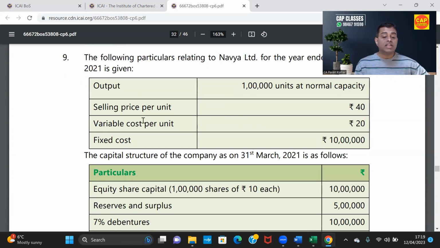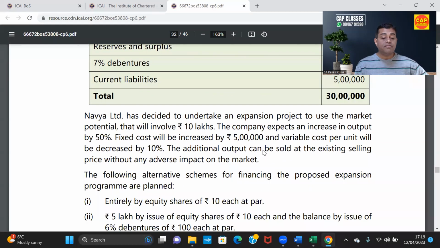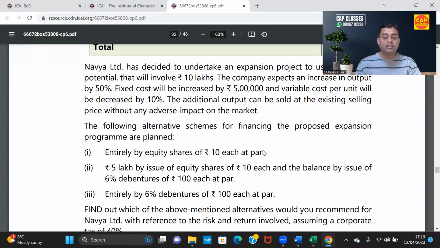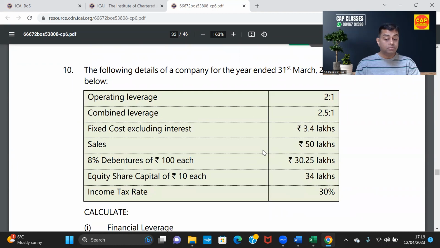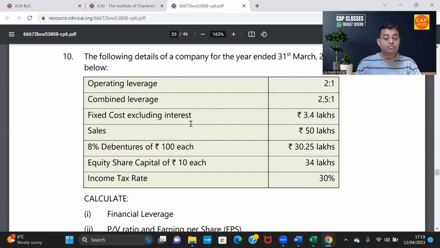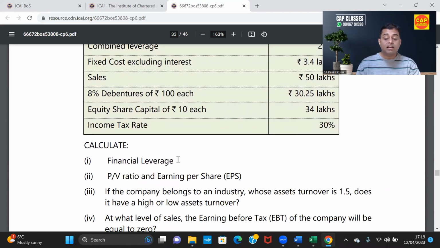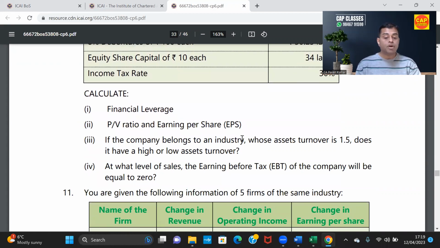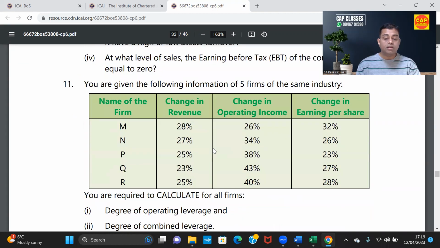We have seen output, selling price they have given, variable cost they have given, fixed cost they have given, capital structure they have given. Okay, a little lengthy, but I do not find anything difficult in this. Again, this is the problem where they have given operating leverage and combined leverage, and you need to do reverse working. You need to calculate financial leverage. Please be careful with this problem. This is a little interesting problem. Note problem number 10 as interesting and important.